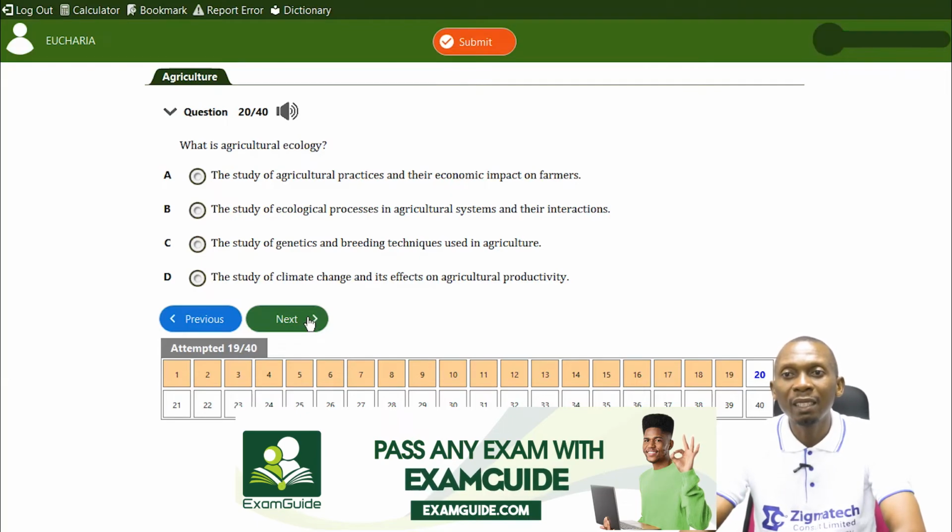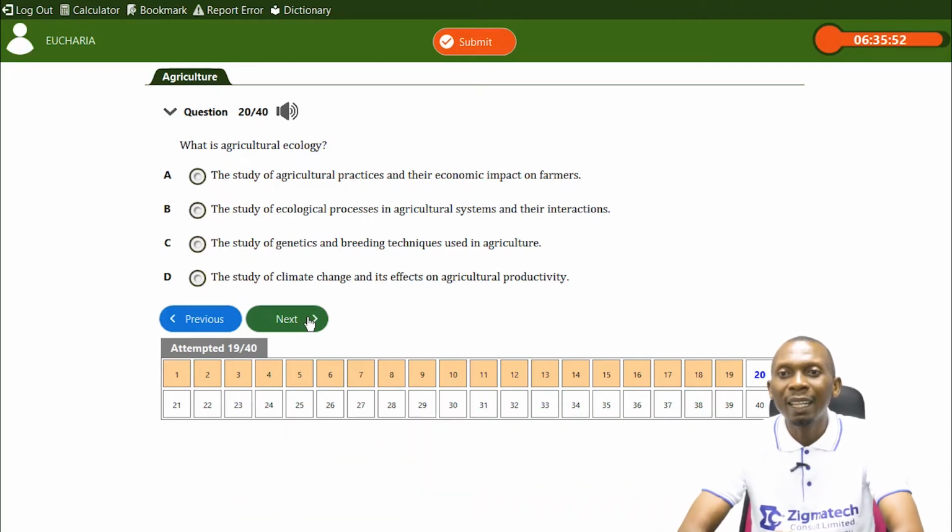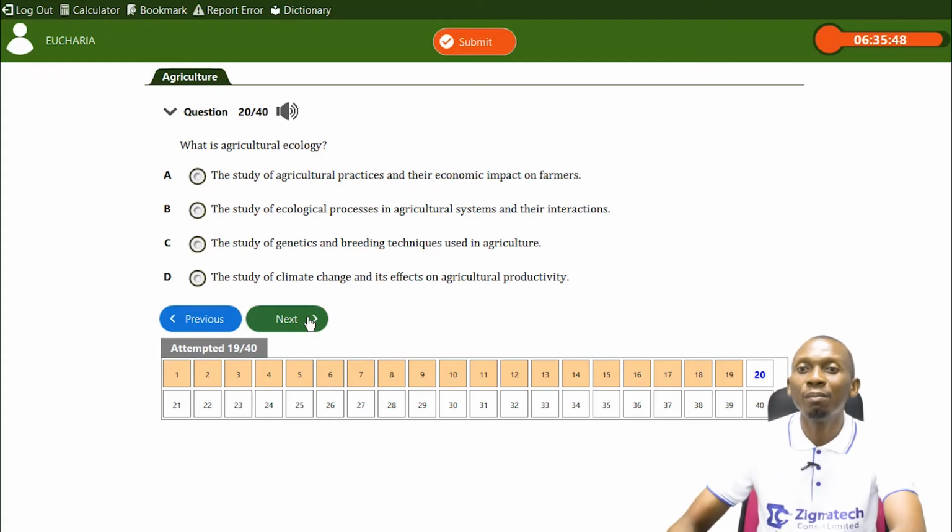The study of genetics and breeding techniques used in agriculture. No, that's not it. The study of climate change and its effects on agricultural production. The answer is B. Study of ecological processes in agricultural systems and their interaction.